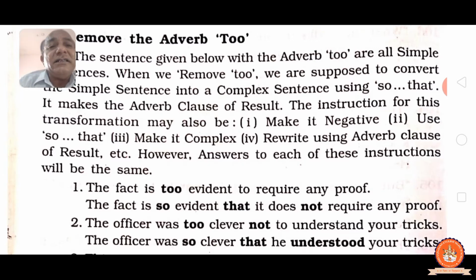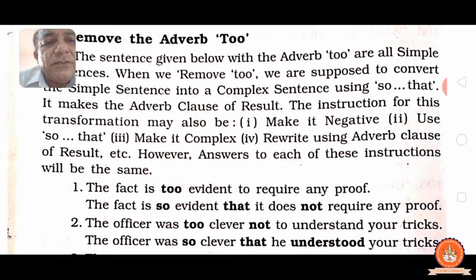So you find the change in three places, as you know. Cut too, you have to use so, then use that, then the affirmative sentence with too, we have to make negative. Meaning the same: the fact is too evident to require any proof, and the fact is so evident that it does not require any proof, meaning the same.